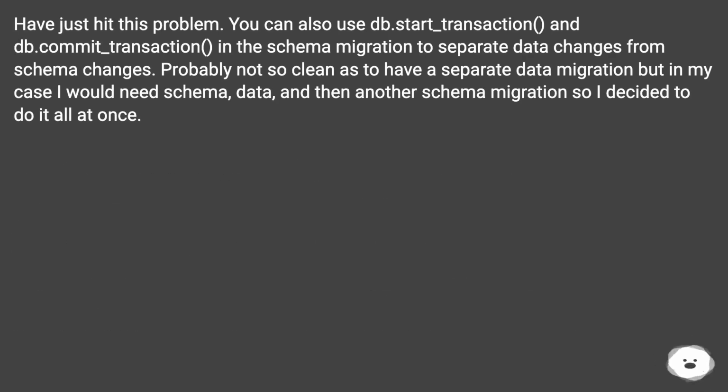I have just hit this problem. You can also use db.start_transaction and db.commit_transaction in the schema migration to separate data changes from schema changes. Probably not so clean as having a separate data migration, but in my case I would need schema, data, and then another schema migration, so I decided to do it all at once.